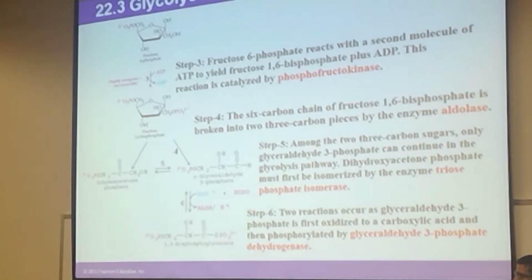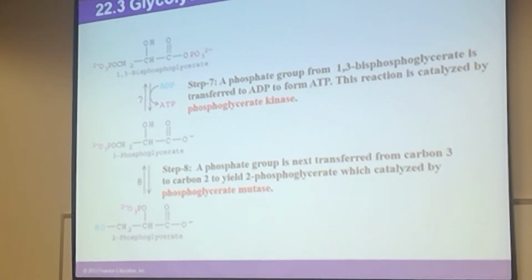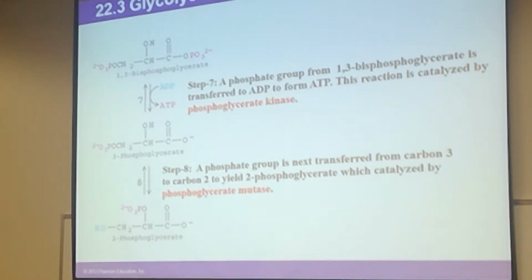So the next step. So we have now 1,3-bisphosphoglycerate. Now look at that, what is happening. Now we are producing the ATP molecule. We are not investing here. Now we are starting to synthesize ATP. And what is happening?